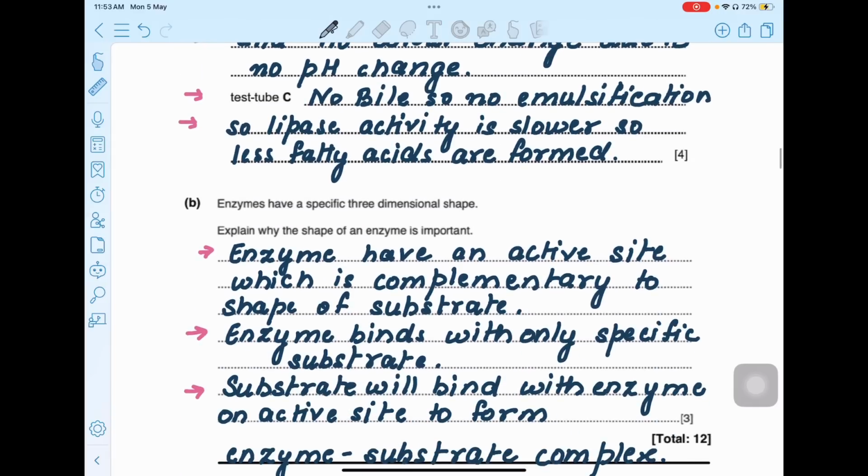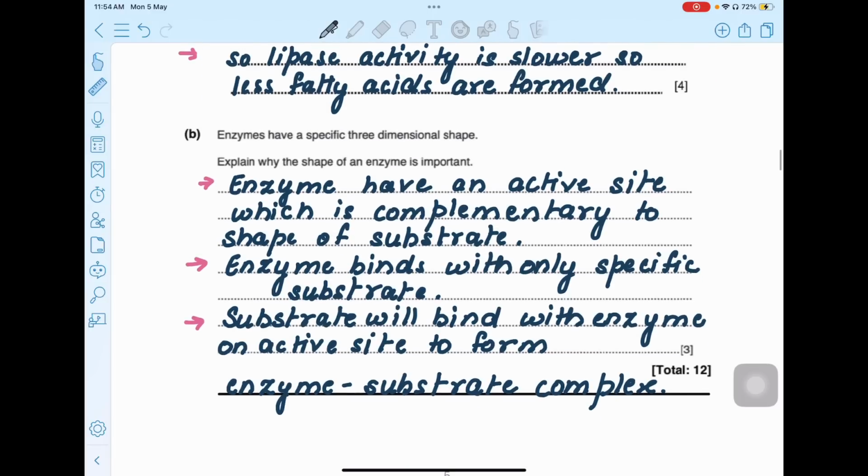Okay, part B. Now, I would like to tell you about this question. This question comes in different forms. Quite recently, in the 2023 paper, there was a question asking why lipase will not bind with proteins. Because lipase is an enzyme which is specific for only lipids or fats. Lipase will only bind with fats to form an enzyme substrate complex. You can also say that the active site of lipase will only be complementary to fats or lipids, but not proteins. And the same 3 points I have written here.